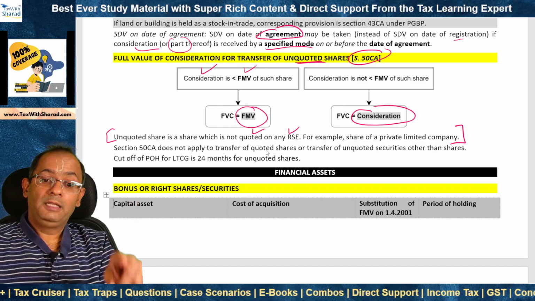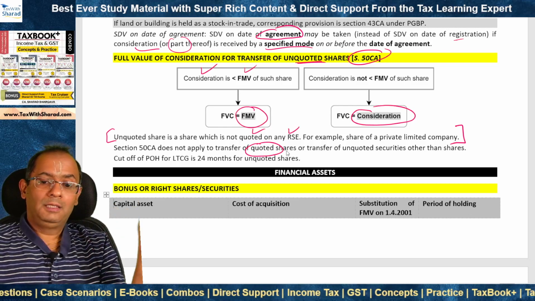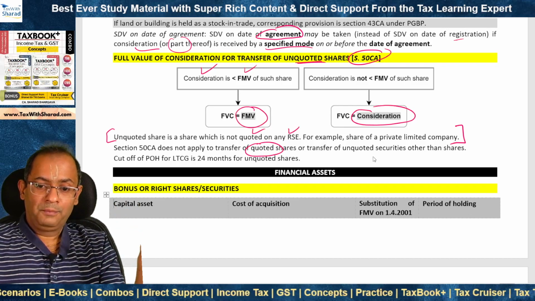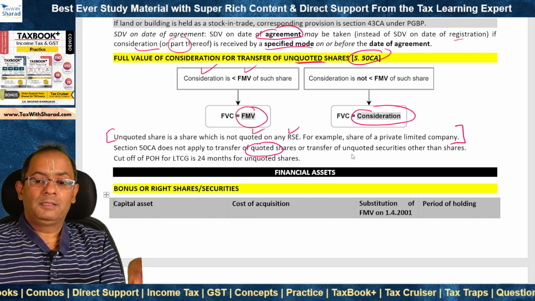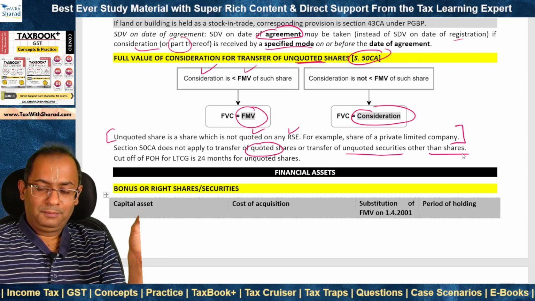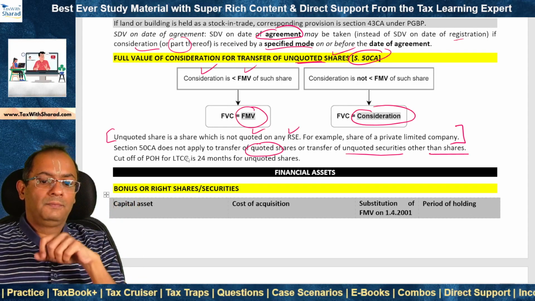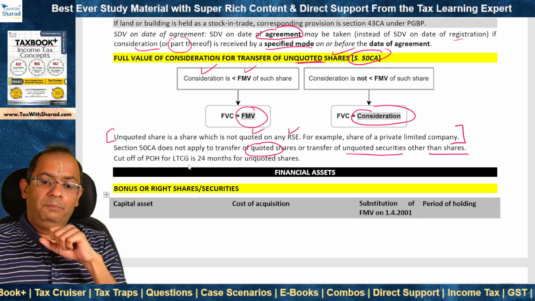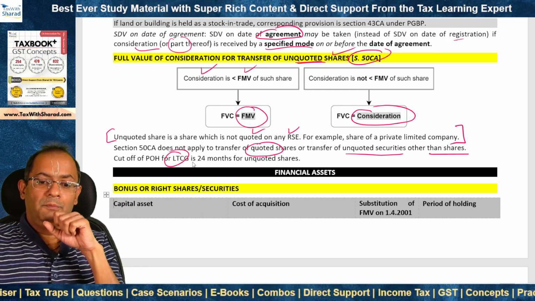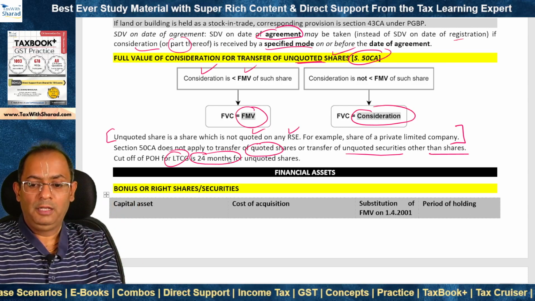Right? So section 50CA does not apply to what? If there is a transfer of quoted share, that means a listed share, section 50CA doesn't apply. Or even if it is a transfer of unquoted securities but not being shares, 50CA doesn't apply, because 50CA applies only to unquoted shares. Cutoff of period of holding for computing long-term capital gain for unquoted shares is what? It is 24 months. This is what we need to keep in mind.